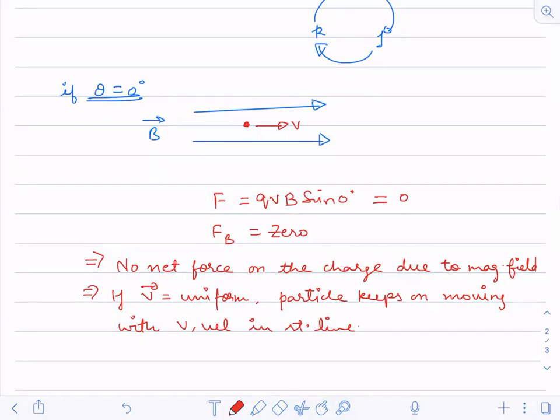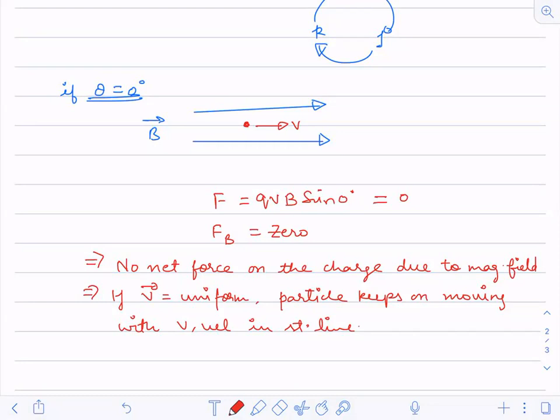Now, if only this velocity is uniform, the particle will keep on moving with velocity v in a straight line. There will be no deviation, no change in the direction of the particle. Understood? Because the net force is 0.